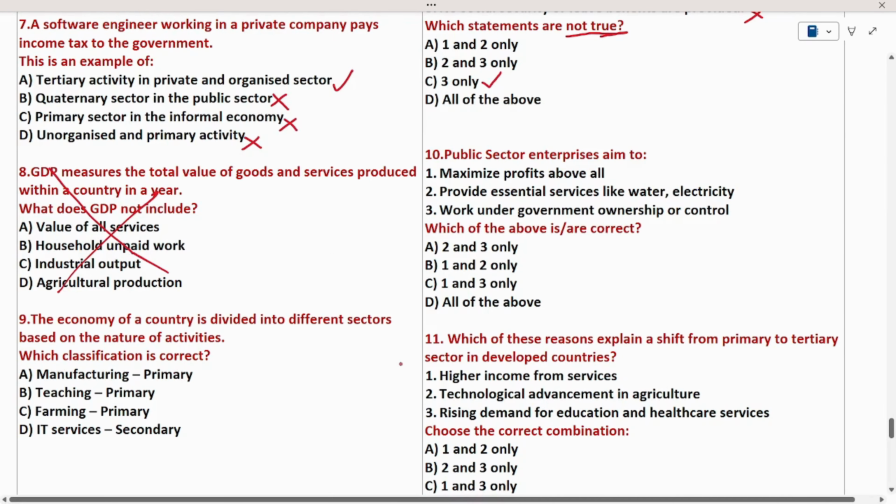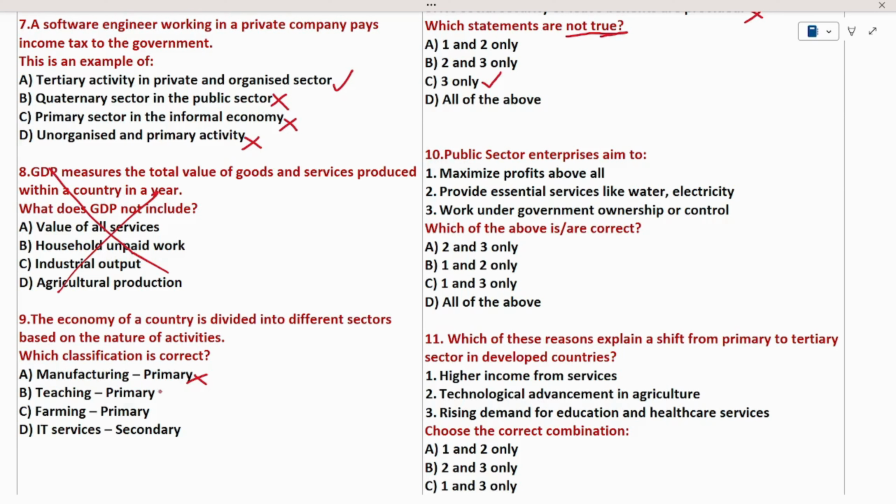Question number 9. Economy of a country is divided into different sectors based on the nature of the sector. Which of the classifications is correct? Manufacturing is the primary activity. Is it right? No. So option A is wrong. Teaching is a primary activity? No. So option B is also wrong. Farming is a primary activity? Yes. So option C is the right answer. IT sector is the secondary sector? No. So this statement is wrong.